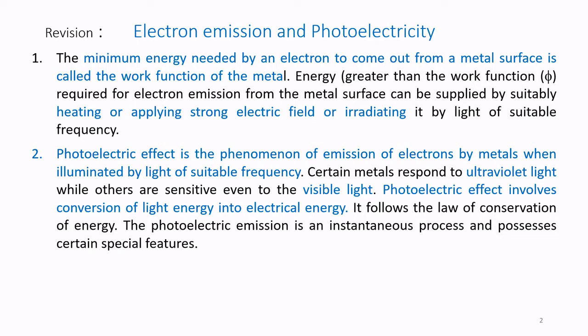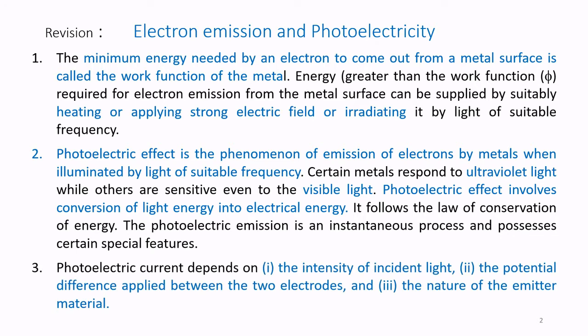When light energy falls on the material, electrons absorb it and constitute a current flow, which is electrical energy. It follows the law of conservation of energy. The photoelectric emission is an instantaneous process and possesses certain special features.